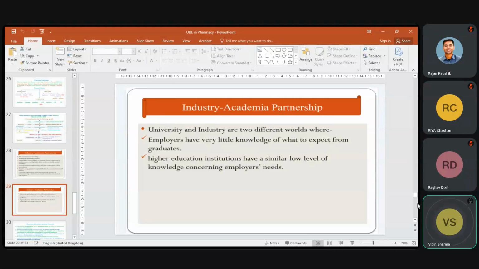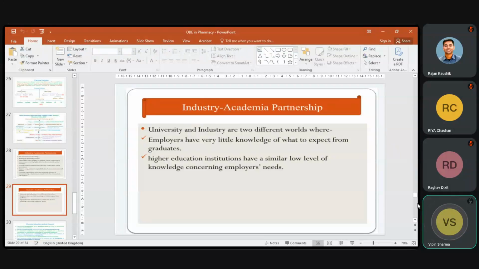Otherwise, it is useless, because we know that every time we are moving towards MOU, memoranda of understanding, with different academic institutions, with different industries. But if we are not taking good initiatives, if we are not having good involvement or active involvement in the activities, it is useless.